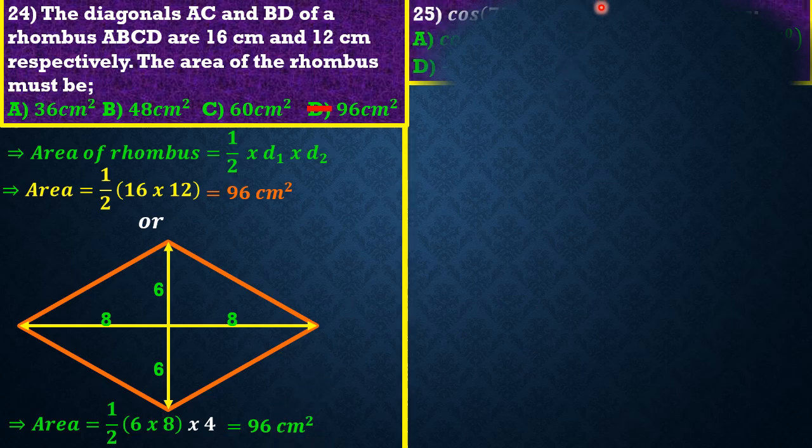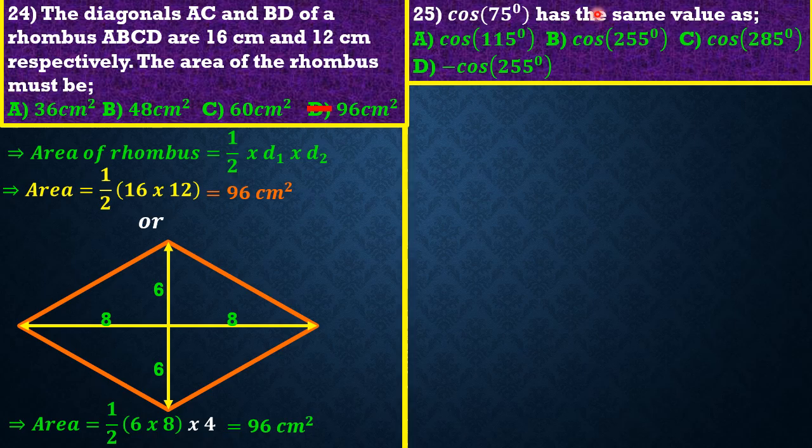That's it, guys. Question 25 reads: cos 75 degrees has the same value as what? The very first time I saw this question, I was simply looking for where I could see sine 25, and that would be the end of the story. But unfortunately, all the answers are in terms of cosine. So what can we do, guys?